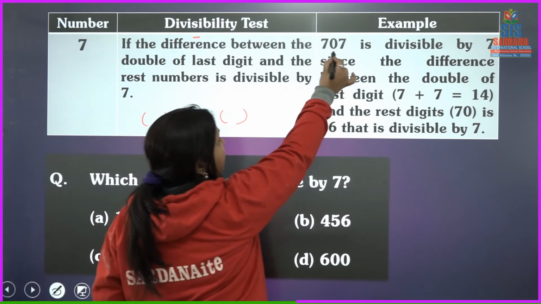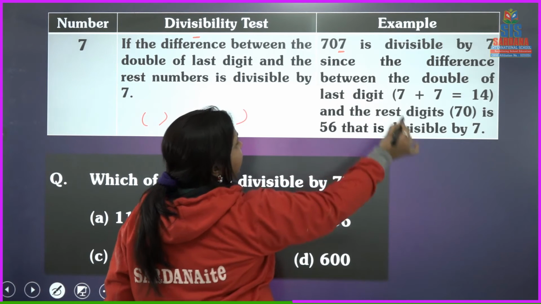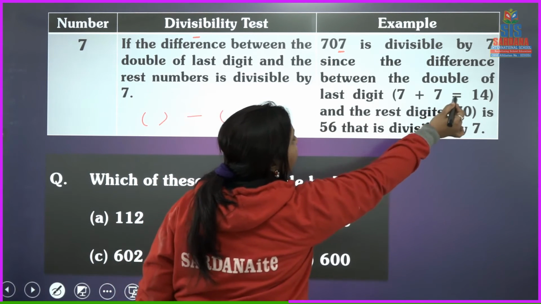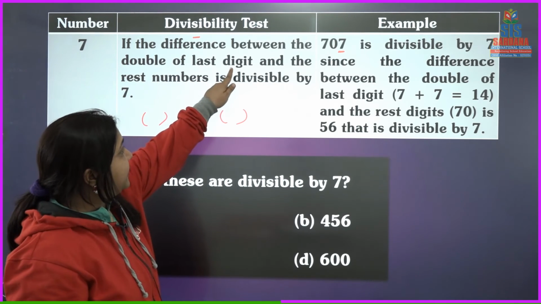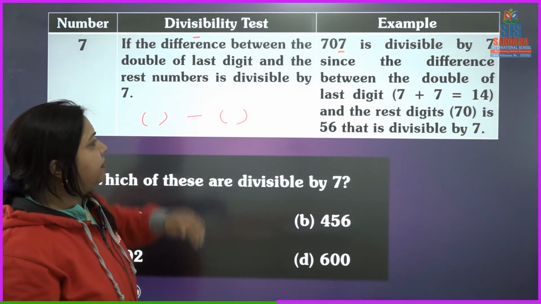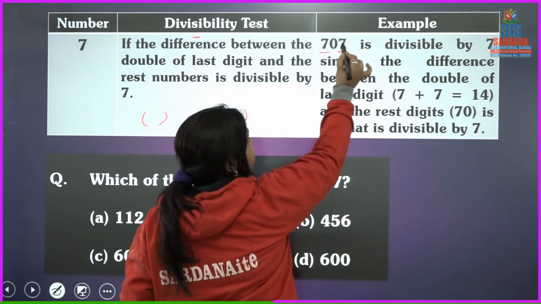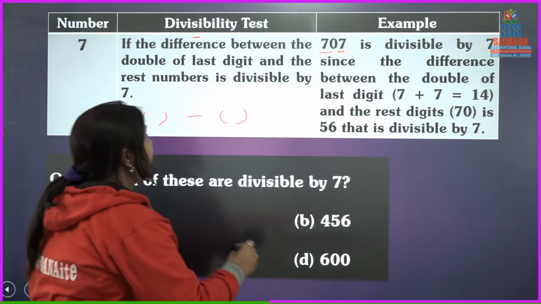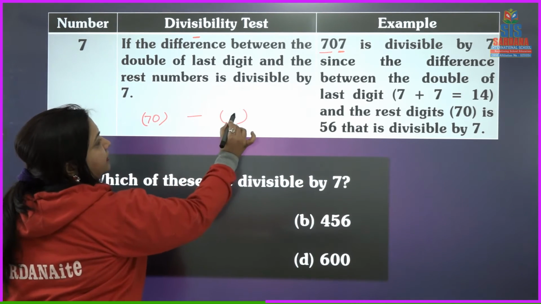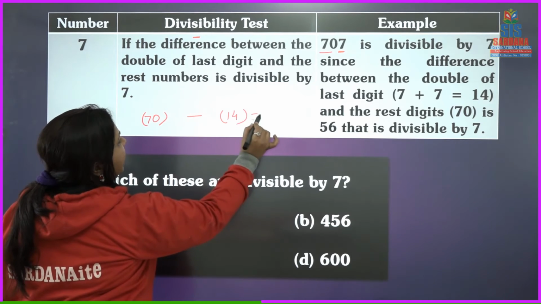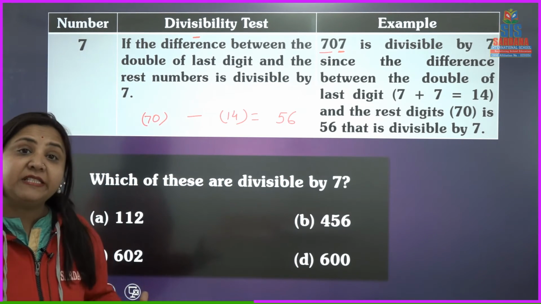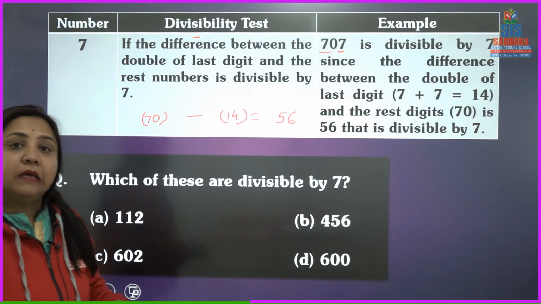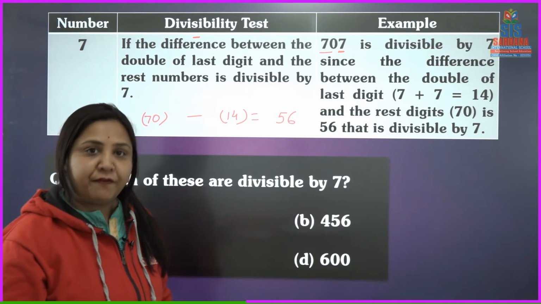Like this is the example. Last digit is 7. So इसका डबल क्या हुआ? 14. What is the double of 7? 14. So double of last digit and the rest number. What is the rest number? 70. See here. मतलब 70 और 14 का डिफरेंस क्या आ रहा है आपका? 56. Okay? And this 56 is divisible by 7. Yes, 7 8s are 56.